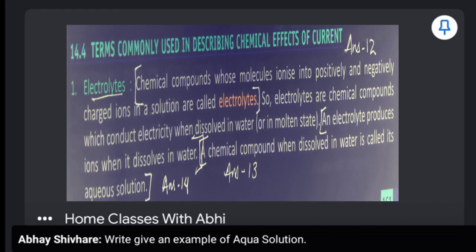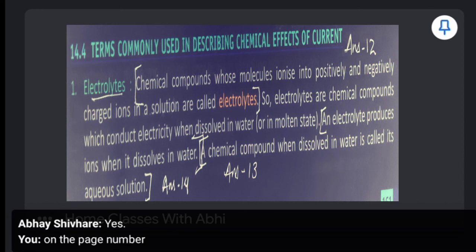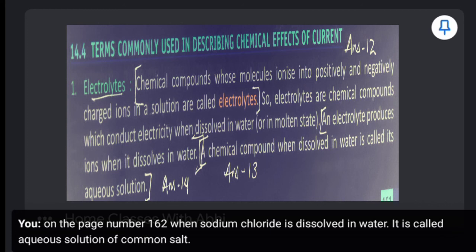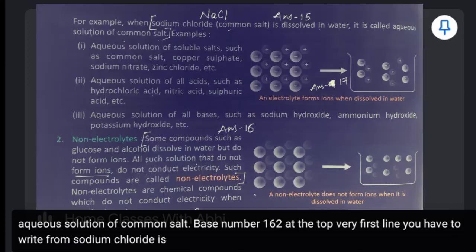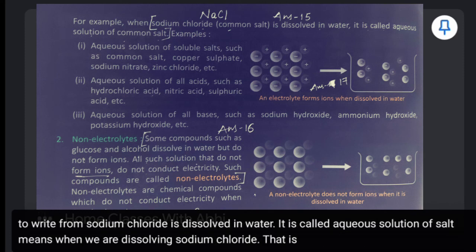Give an example. So you can write on page number 162, when sodium chloride is dissolved in water, it is called aqueous solution of common salt. Page number 162, at the top, very first line, you have to write from sodium chloride is dissolved in water. It is called aqueous solution of salt. Means when we are dissolving sodium chloride, that is NaCl. What is the formula for sodium chloride? That is NaCl.